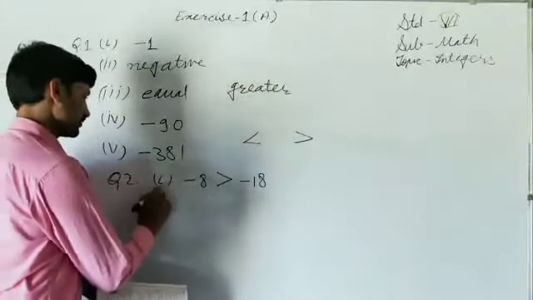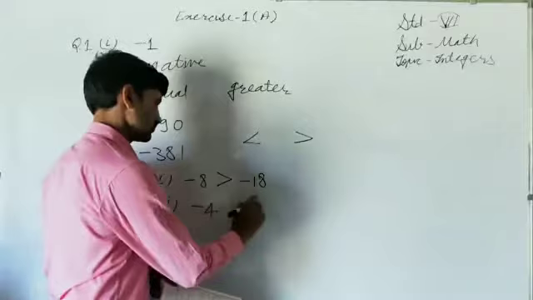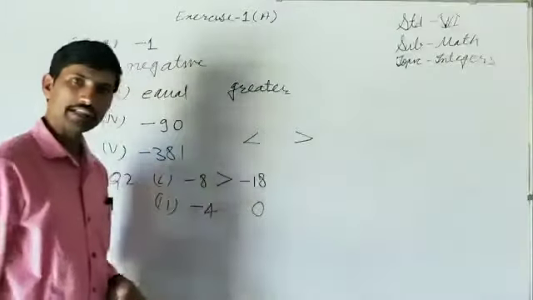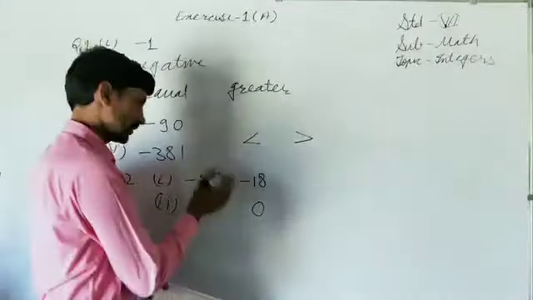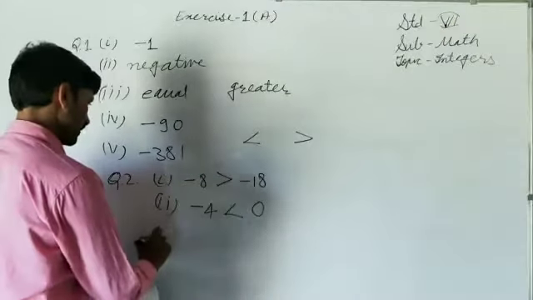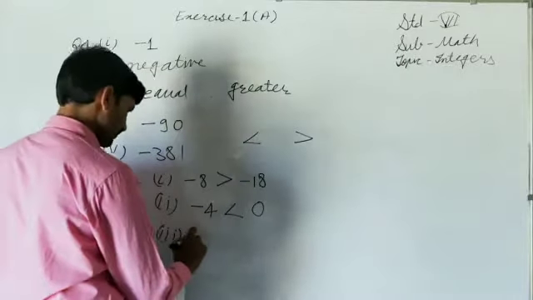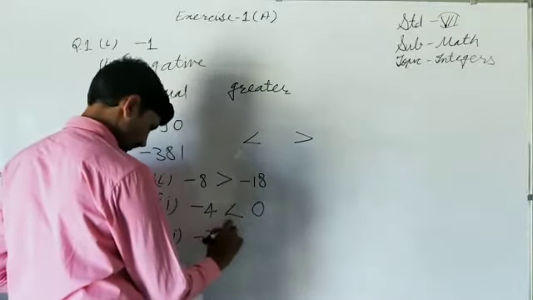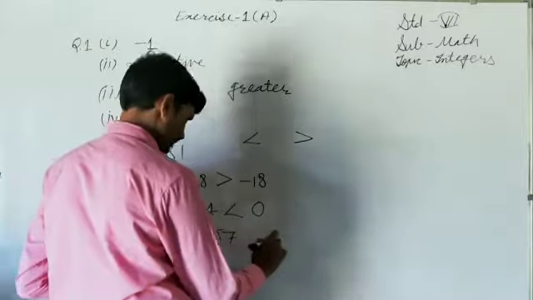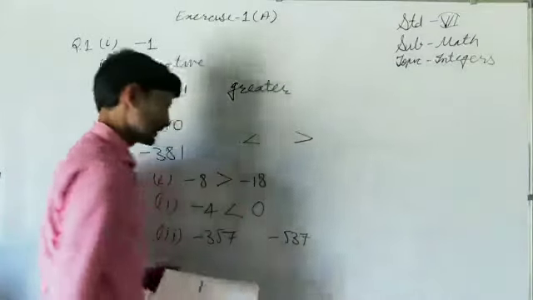Now the second part: minus 4 and 0. 0 is greater than every negative integer, so 0 is greater than minus 4 also. So that's why this symbol goes between them. Number 3: minus 357 and minus 537. Which one is greater or smaller?